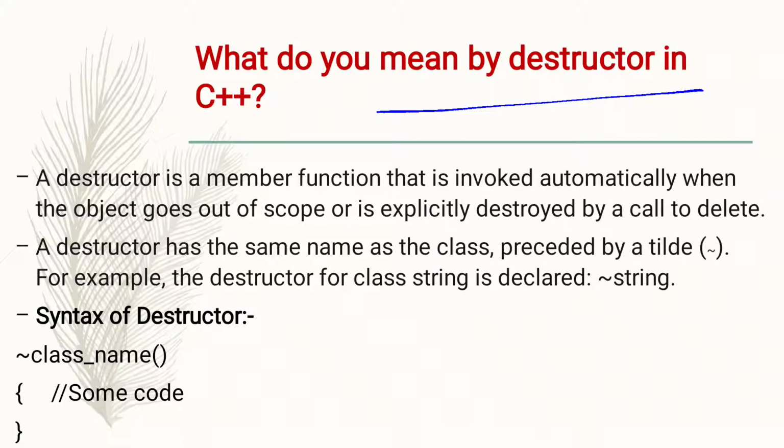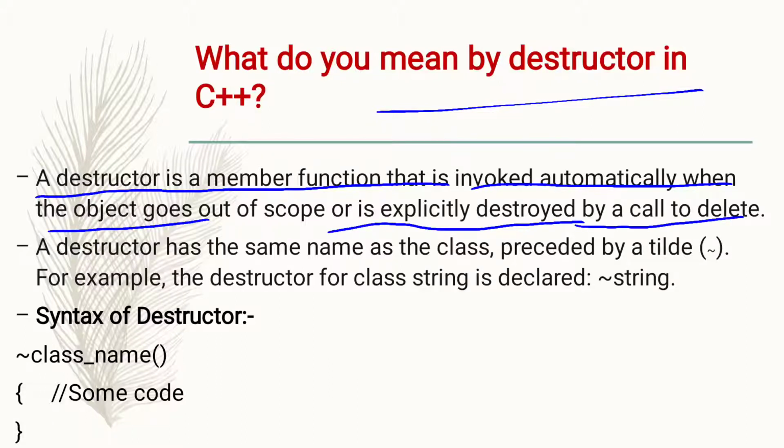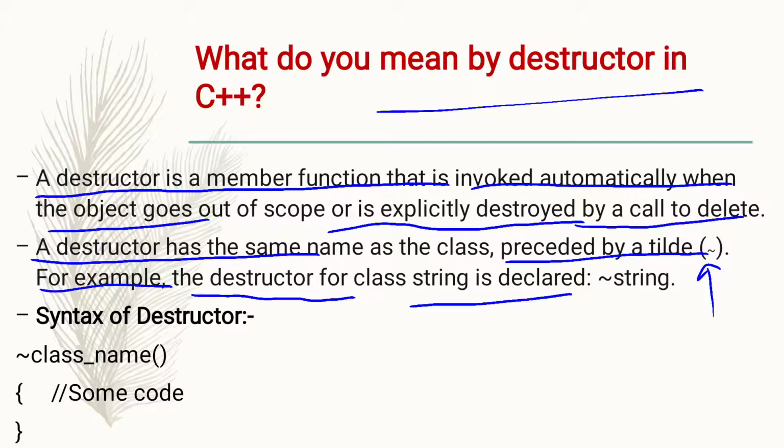Let's discuss destructor in detail. A destructor is a member function that is invoked automatically when the object goes out of scope or is explicitly destroyed by a call to delete. Clear? A destructor has the same name as the class and is preceded by a tilde. For example, the destructor for class String is declared as ~String, and this is the syntax of destructor. Please note this.